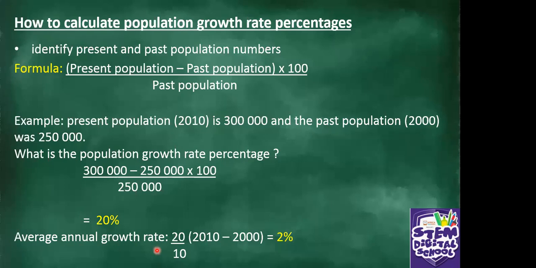So how do we do that? We take our 20%, divide by 10 years. Remember 2010 minus 2000, there were 10 years in between. So 20% divided by 10 gives us 2%. So each year, annually, there was a growth of 2% in terms of population. So this is how we calculate population growth rate percentages.